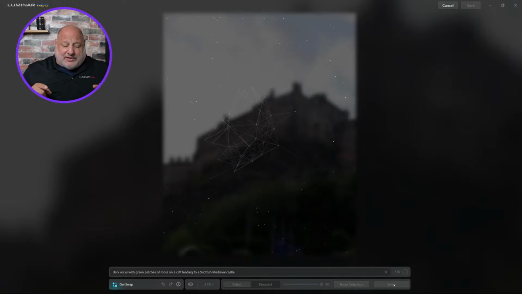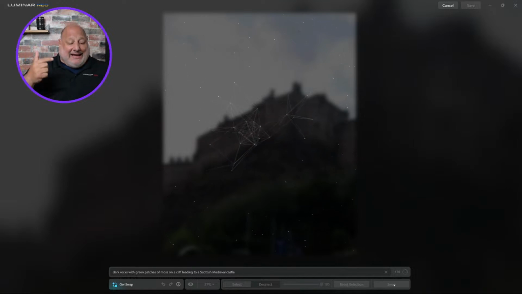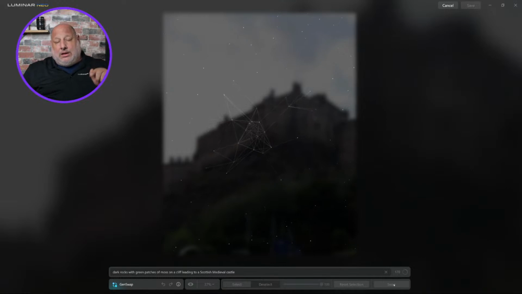Now, another way I did this was dark rocks on a cliff leading to a castle. Then I went back and I added a different prompt, add green moss on the rocks leading to a medieval castle. And I just kept building it up, building it up, building it up. And you saw the results that I got.